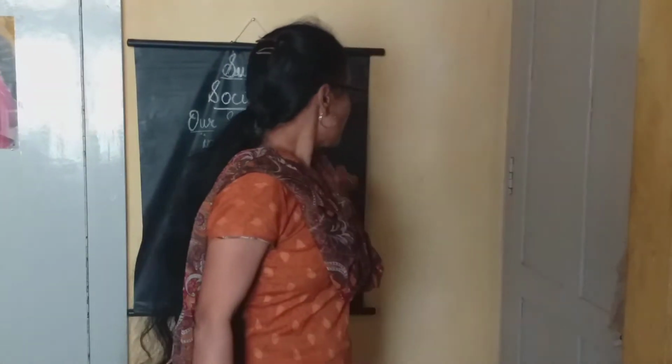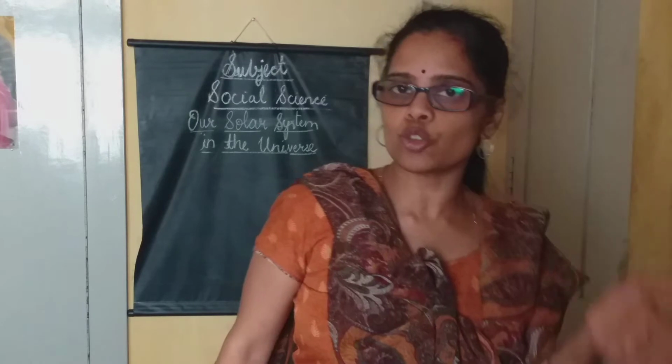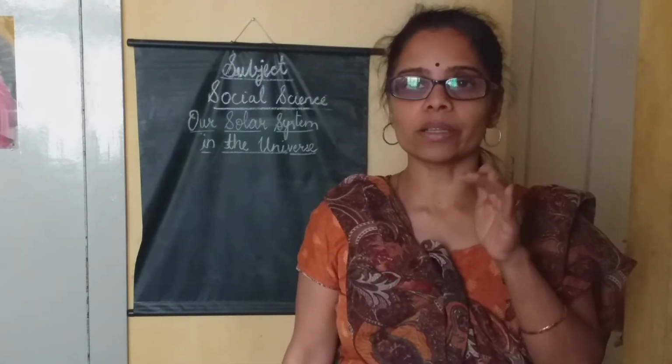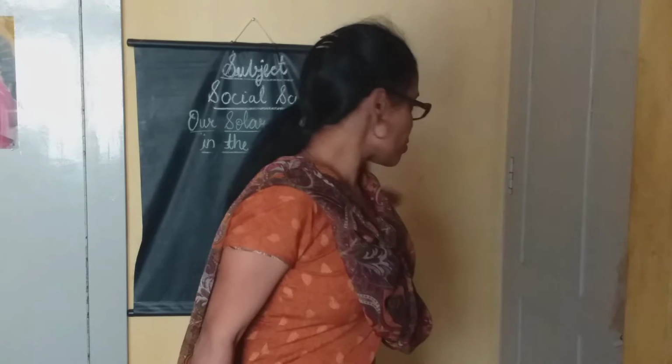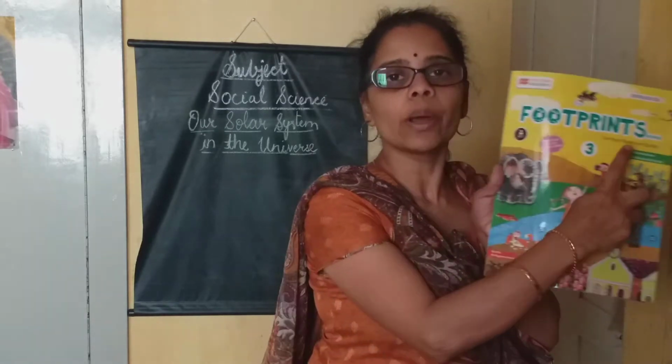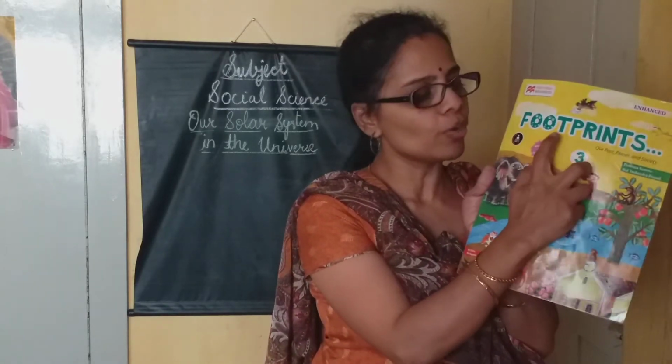But now from third standard you will be having two different subjects. One is social and the other one is science. So first you should get it cleared that there are two extra subjects now. EVS has been divided now. Social separately and science also separately. Now I will be teaching social for you. So the name of the textbook will be Footprints. What's the name of the textbook?